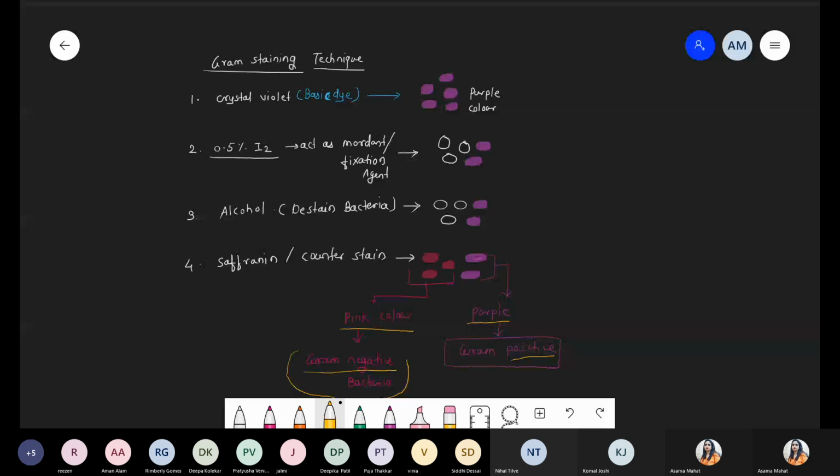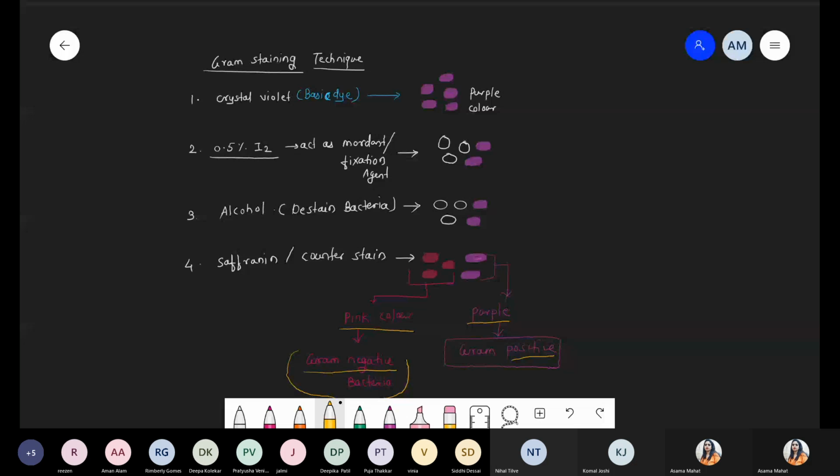And now what happened in this condition? The scientist Gram used different stains, different dyes. First one, crystal violet. Because of crystal violet, all bacteria obtain the violet color. After that, apply 0.5% iodine. After the iodine, what happened? The bacteria that are not gram-positive release that violet color, that purple color, because their composition is quite different. Now the third one, that is alcohol.